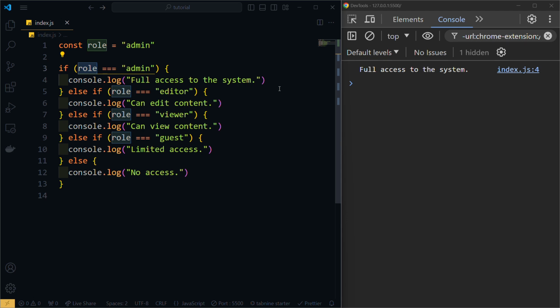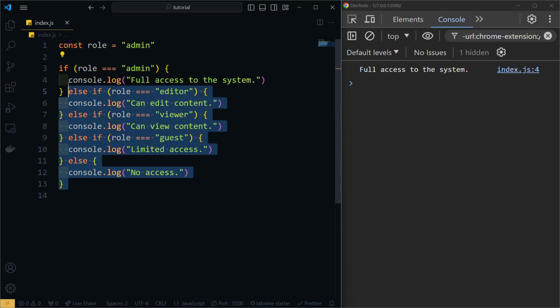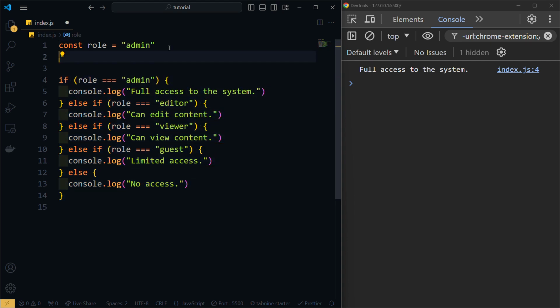In this tutorial we're going to learn how to use the switch statement. As you can see, I've given here an example using if else. Based on the value of the variable role, we're logging something to the console. So let's do the same thing but using the switch.